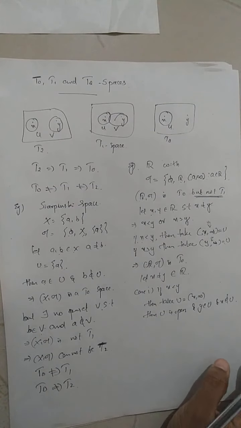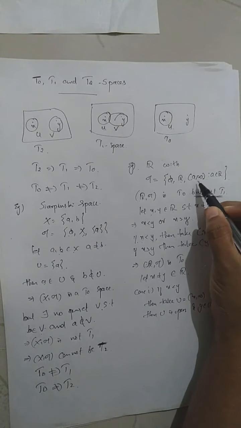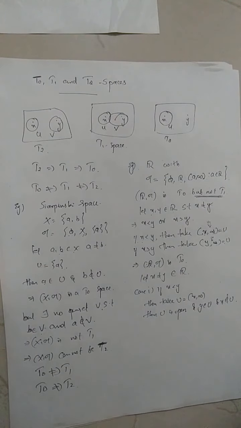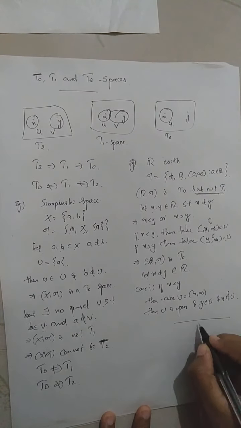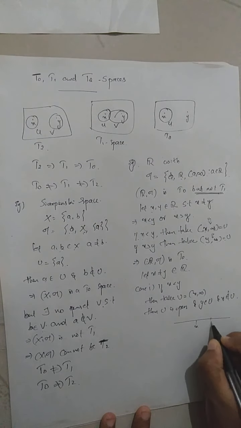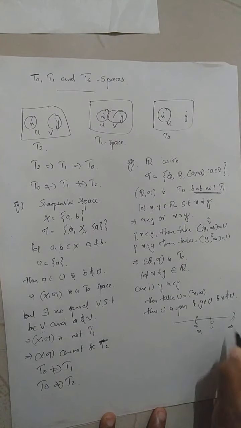Now we want to consider an open set of the point x of the form (a, infinity). So we have real numbers, this is x, and we have chosen that x is less than y, so y must be here, and we take the interval (x, infinity).